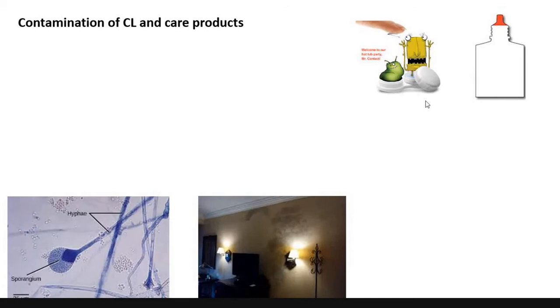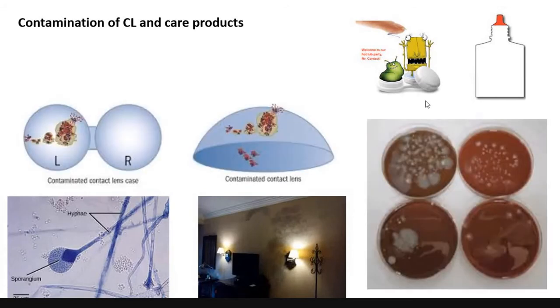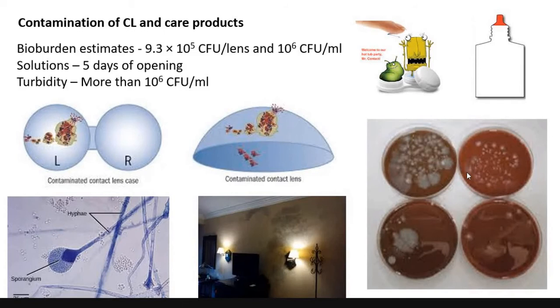Once the contact lens case or the contact lenses get contaminated, if we take a swab or a scraping from the contact lens and look, we could see many different kinds of organisms present. Studies report that in an asymptomatic patient, the amount of organisms that can be present is about 10 to the power 5 to 10 to the power 6.